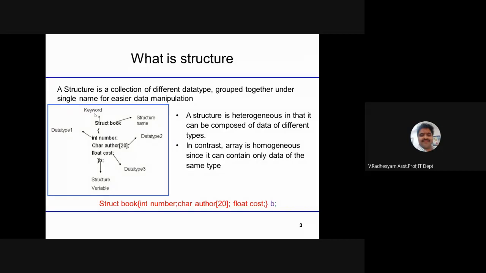Yes, 32. Among those 32, struct is one keyword. That is a reserved word, you cannot change it. Now book: book is the name of a structured data type. Here I am considering one integer, one character, one float. The integer identifier is number, the char identifier is other, the float identifier is cost.